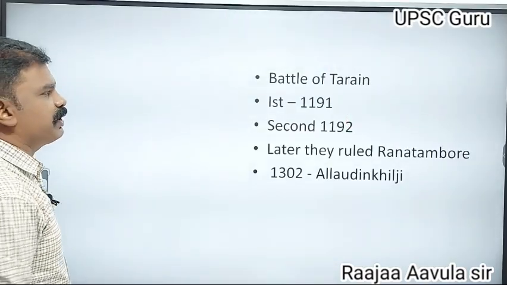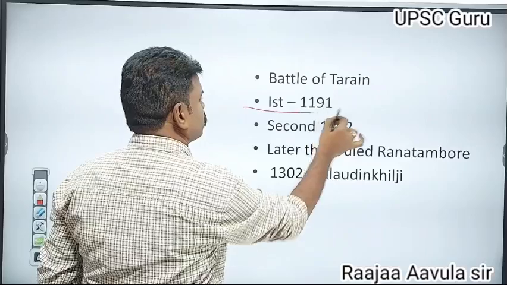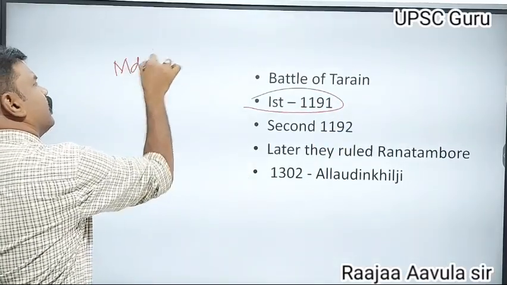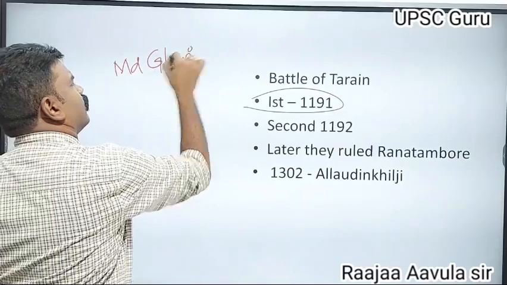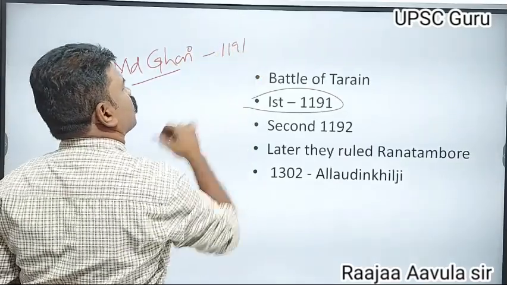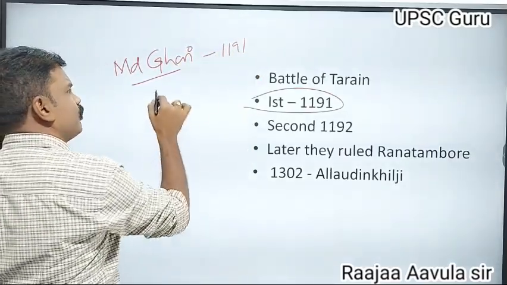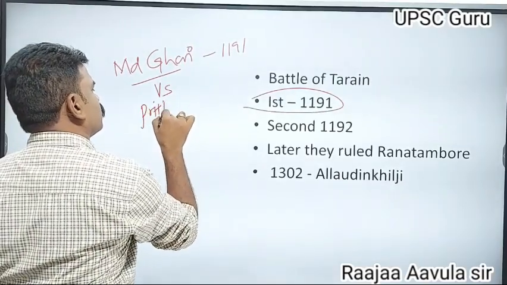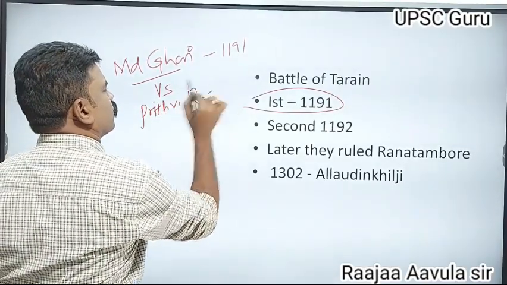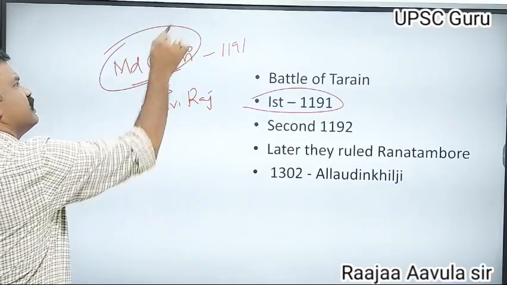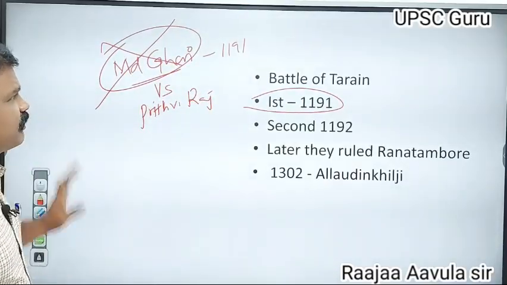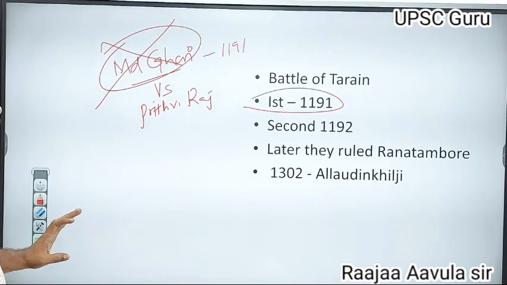In the last period of Prithviraj, there occurred the battles of Tarain with Muhammad Ghori. In 1191, in the first battle of Tarain, Muhammad Ghori was defeated by Prithviraj Chauhan.